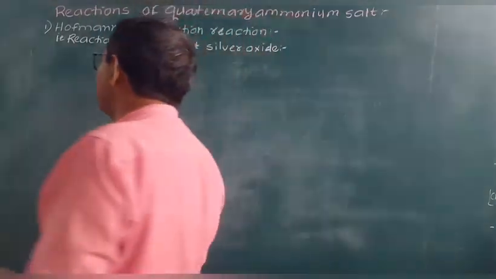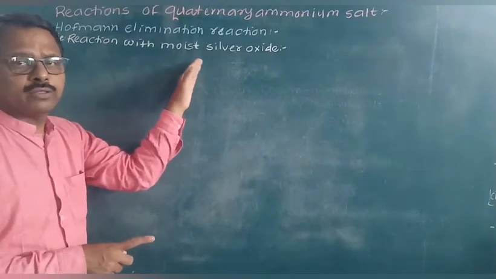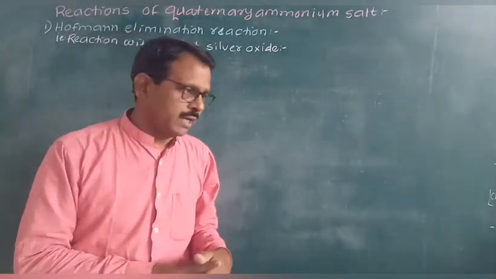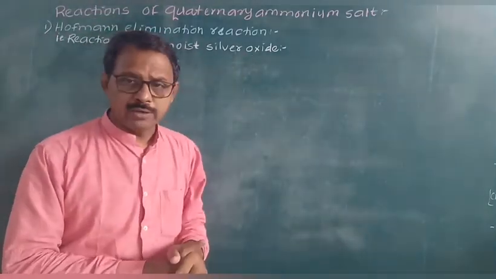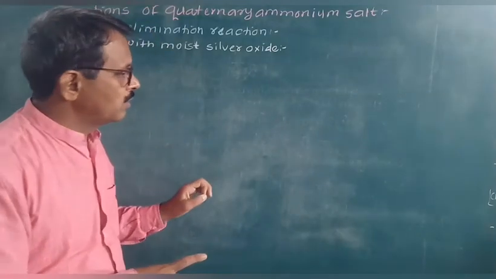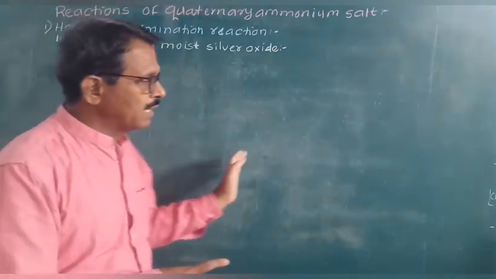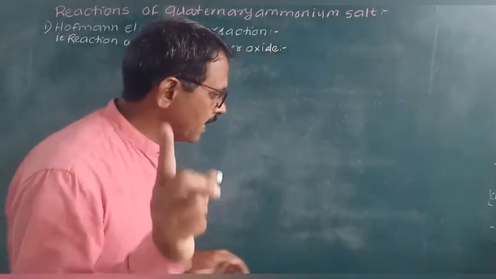That is the reaction of a quaternary ammonium salt with moist silver oxide. This reaction is also known as beta elimination reaction. In this reaction, the least substituted alkyl group gets converted into an alkene. We will see here how the reaction takes place.